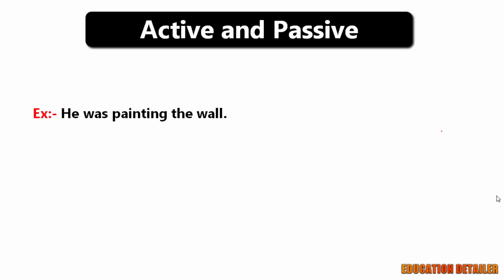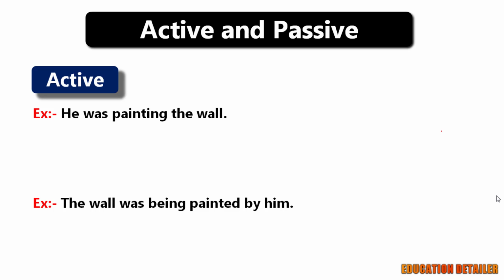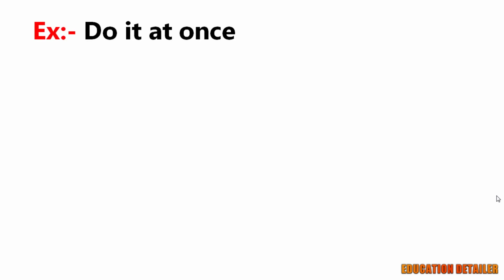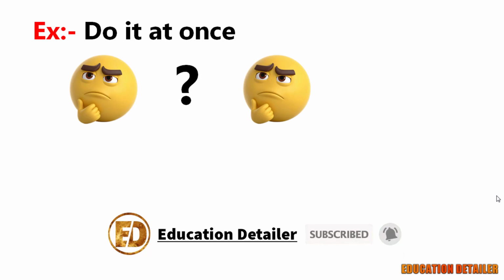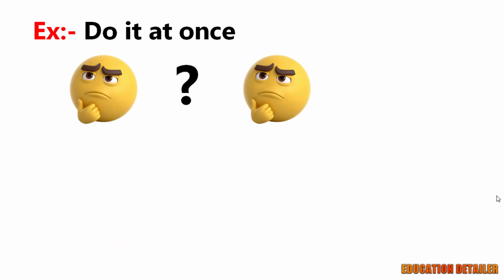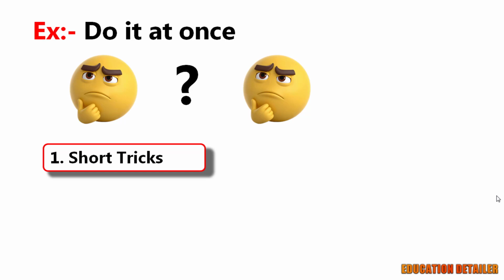He was painting the wall. Active voice. The wall was being painted by him. Passive voice. But what is the passive voice of "do it at once"? Confused? Don't be, because I will show you some short tricks throughout the lesson that are very easy to understand.